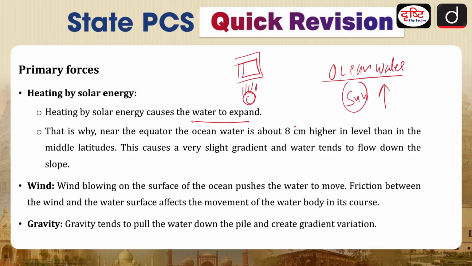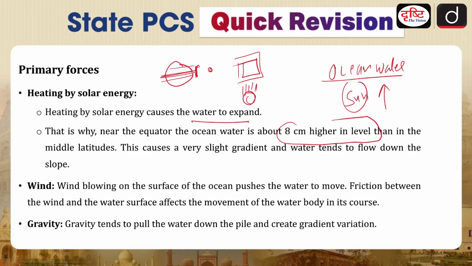Around the equator you will see that the sea level is 8 centimeters higher. Why on the equator? Because, obviously, this is your earth, this is your equator, and the sun is moving in this particular pattern between the Tropic of Cancer and the Tropic of Capricorn. So this is the positioning of the sun, and this is the area which gets the most heat throughout the year.